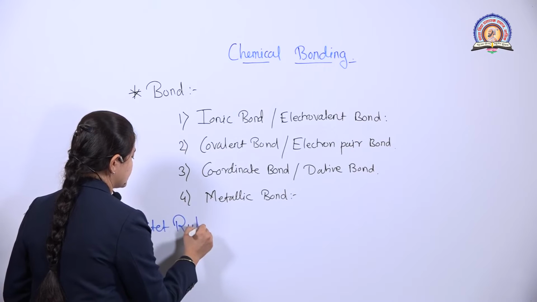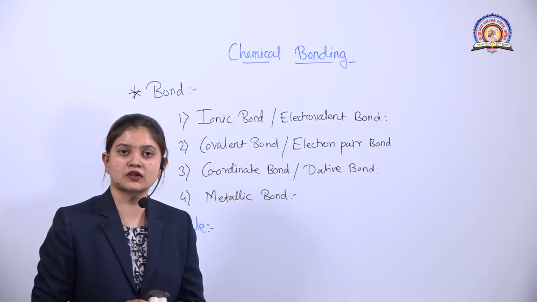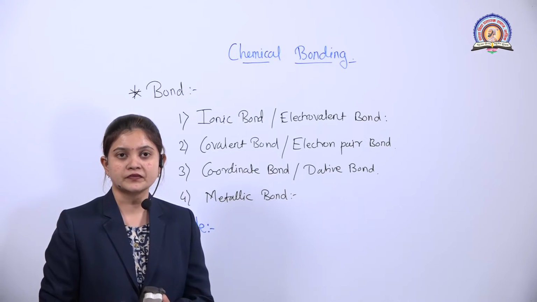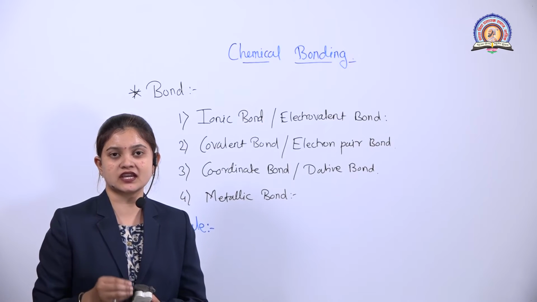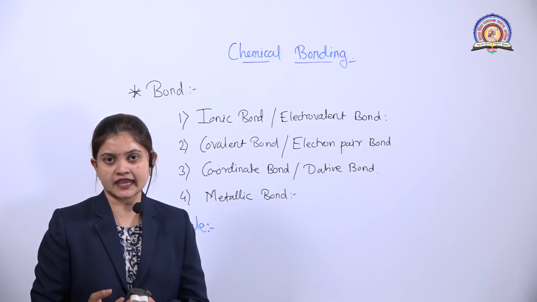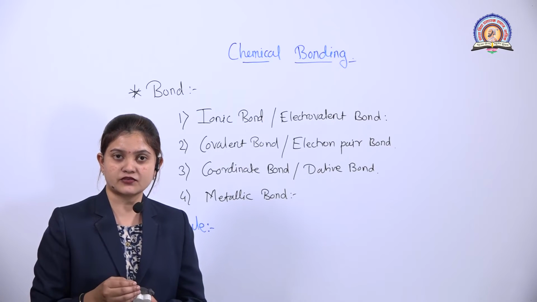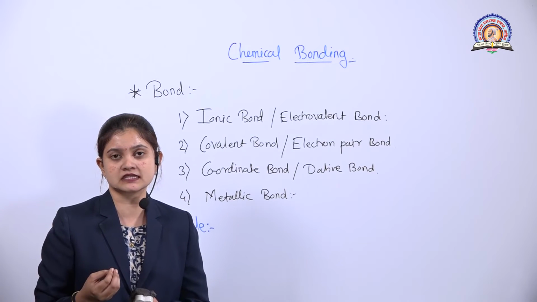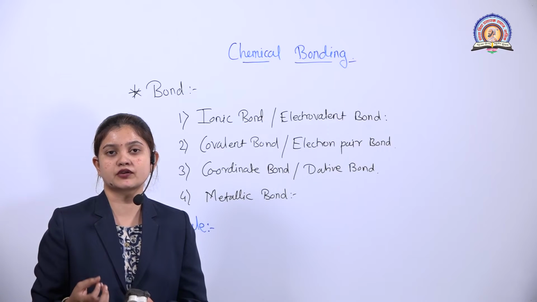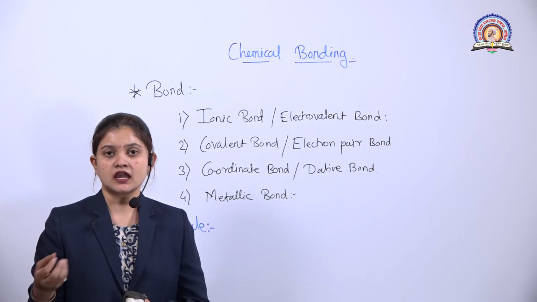Octet rule. What does this octet rule tell us? Octet rule is also known as the 8 electron rule. It tells us that any atom shares, loses or gains electrons to complete its electronic configuration. That means any atom loses or shares or gains electrons. For what purpose? The purpose is to attain a stable electronic configuration. That means to attain the nearest inert gas configuration.